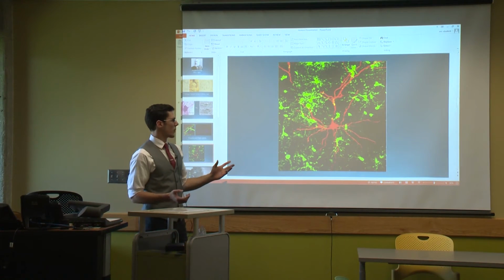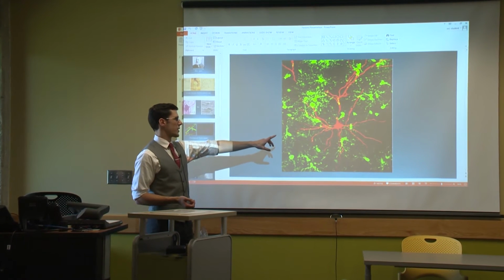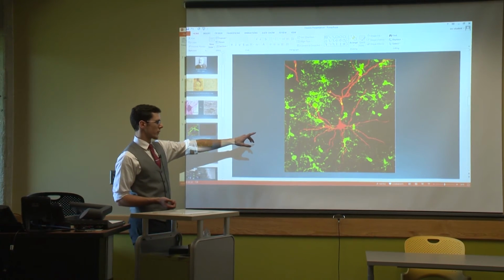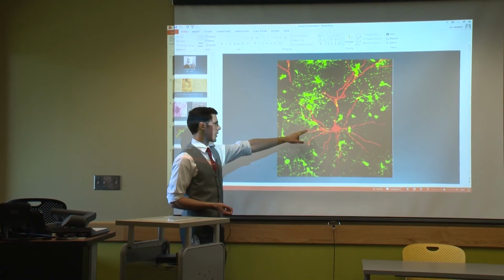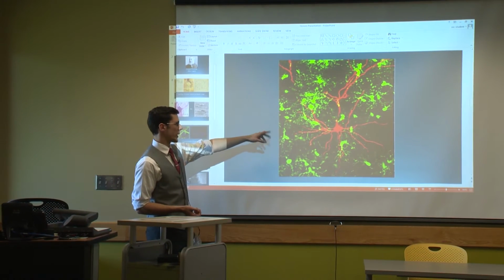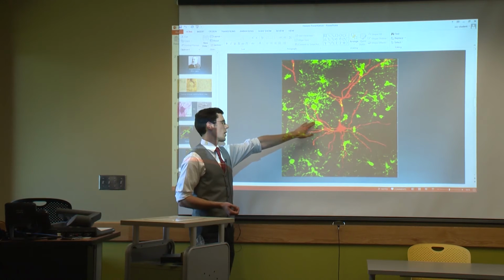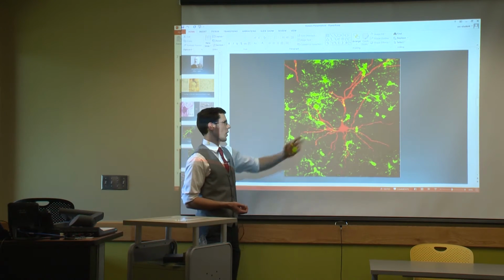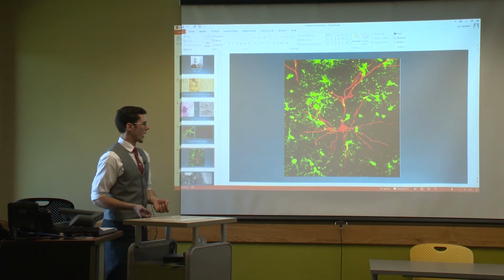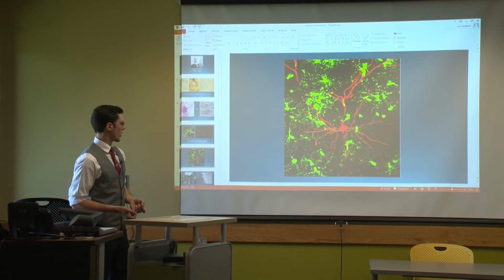In these mice, they bred them with a red fluorescent dye to mark the neurons, as we see here, and then the green, it's actually a yellow fluorescent dye, but when it shows in pictures, it comes out green. These are the oligodendrocyte precursor cells that they're showing here, and then you can see in yellow, that's where they're overlapping and interacting with the neuron.